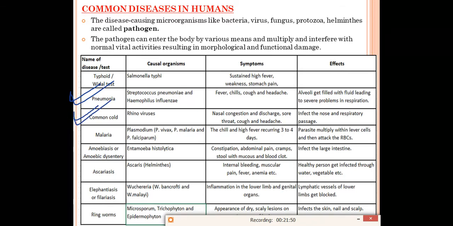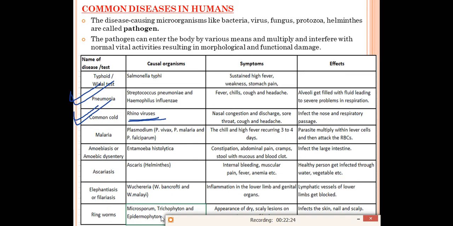Next is the common cold, and common cold is caused by a virus. It is a viral disease. And which virus is responsible for common cold? Rhinovirus. The name of the virus is rhinovirus. Now, what are the symptoms of common cold? You all can write the symptoms of common cold, because every time we get common cold, cough and cold. Nasal congestion and discharge, sore throat, cough and headache. These are the symptoms of common cold. And what are the effects of this common cold? It infects the nose and respiratory passage. Generally, if a person is suffering from common cold, his nose will get infected, and the respiratory passage will also get infected because of the common cold.